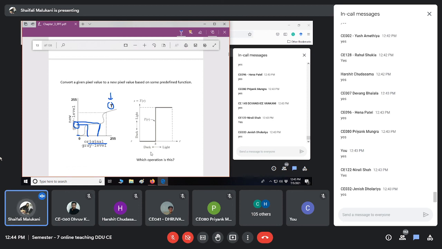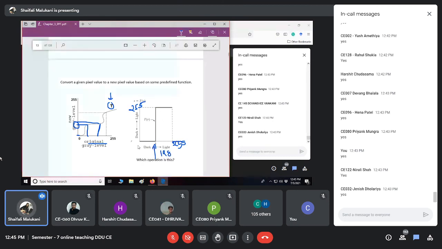I can give you one example. This is a transformation. This is the input, this is the output. If the input is 0, the output is 0. If the input is say 5, the output is 0. Input is say 10, output is 0. Input is say 200, 100, and 50, 150. Output is say 120, 255. This is 255, and this is 128.